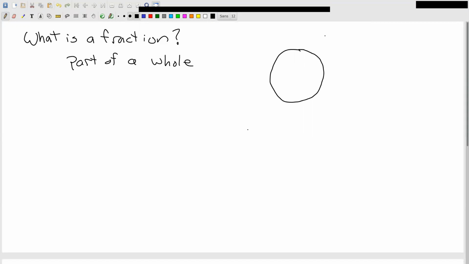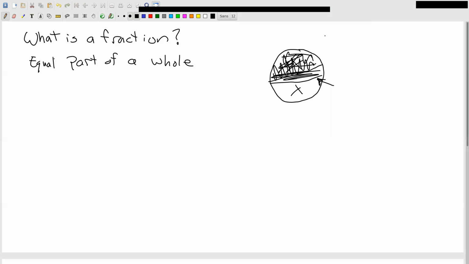So here's my whole, and I go to cut my pizza there, and I say, okay, here is 1/2. And a friend of mine might argue, wait, you get to cut it, I get to pick. I pick that one because that looks like the bigger half. Oh, darn, that's a good point. So let's modify this a little bit: equal part of a whole. I want to make sure that when I cut the pizza in half, this side here is the same size as that side right there.